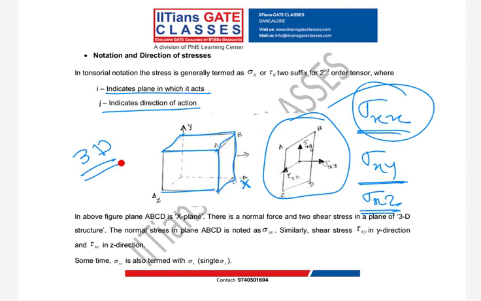So for a 3-dimensional structure, you will have shear in both y and z direction. So my shear stress in y direction is what? Sigma xy, and in my z direction it is what? Sigma xz. Is it clear?